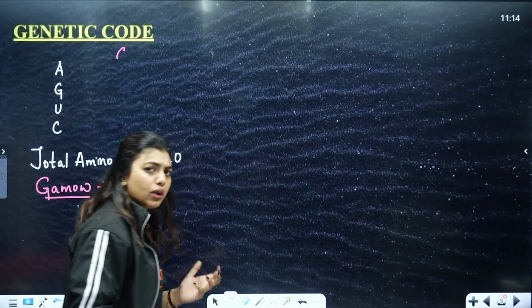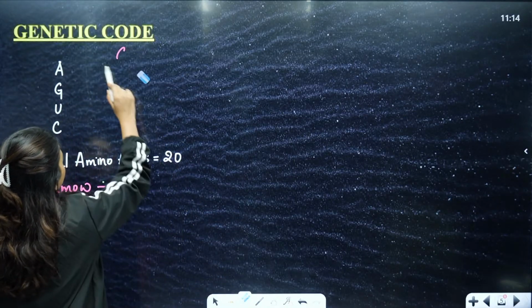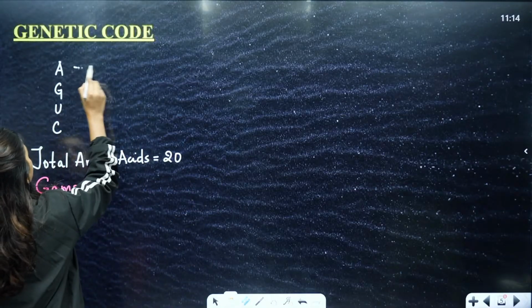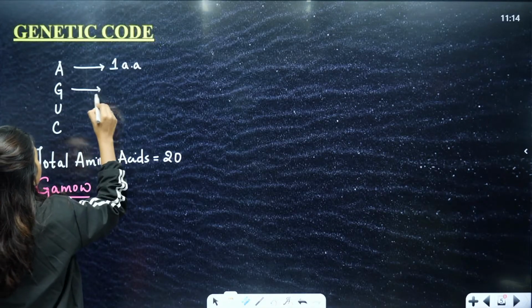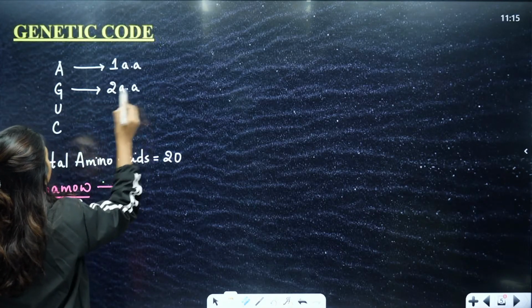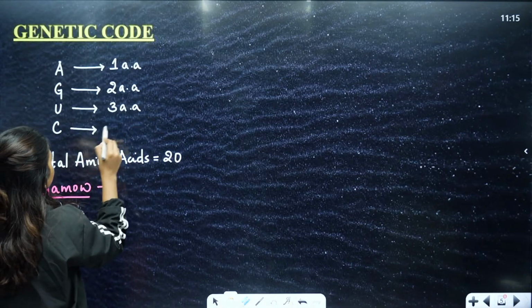First, students, he was like, okay, since we have 4 nitrogenous bases, why don't we utilize each of them? Let's say this fellow codes for 1 amino acid, I'm just writing 1AA. This fellow codes for the 2nd amino acid. This fellow codes for the 3rd amino acid. And this one codes for the 4th amino acid.